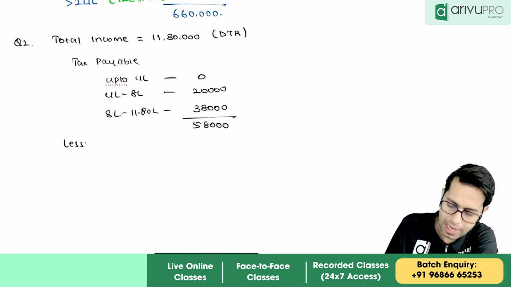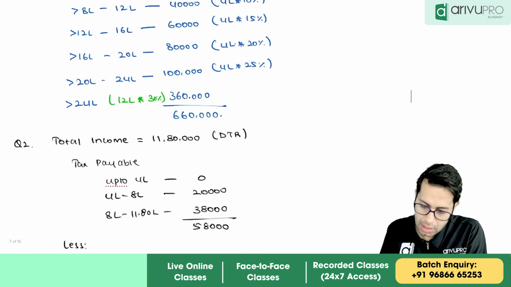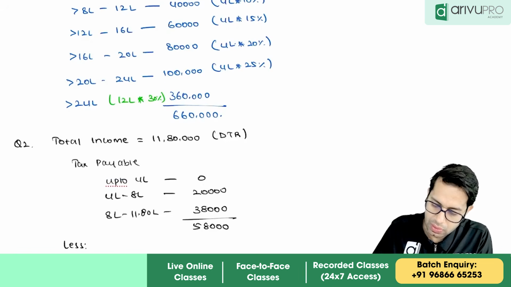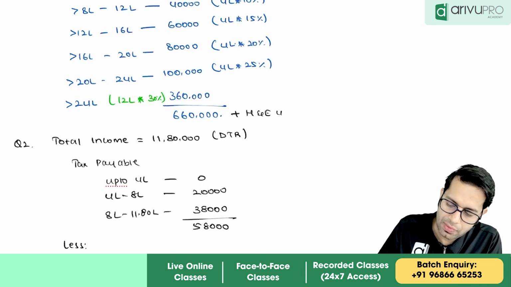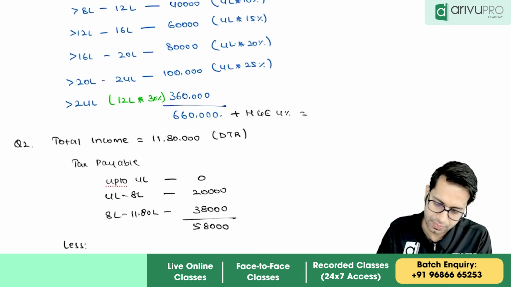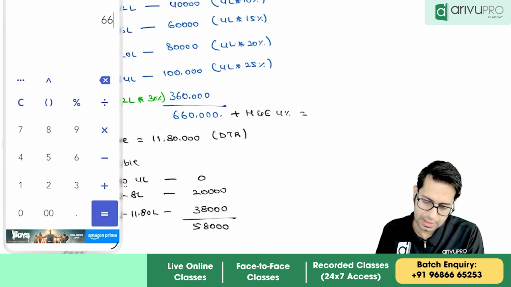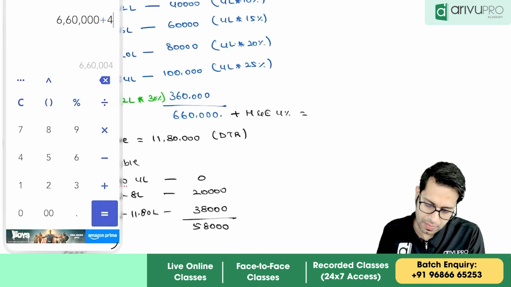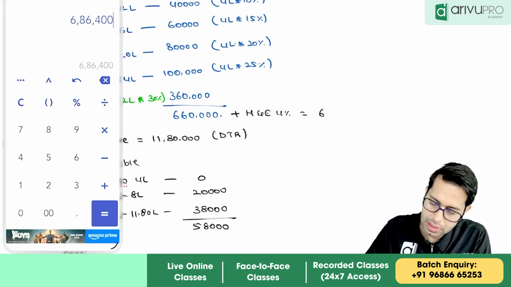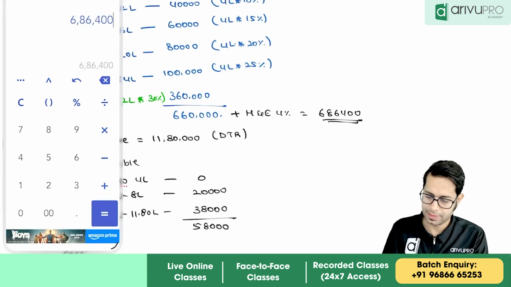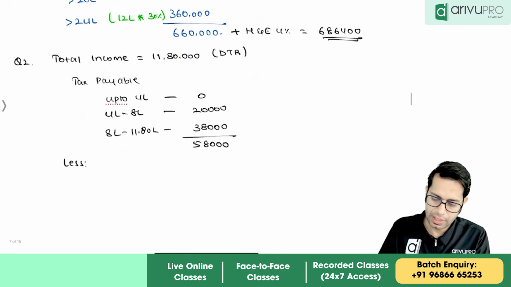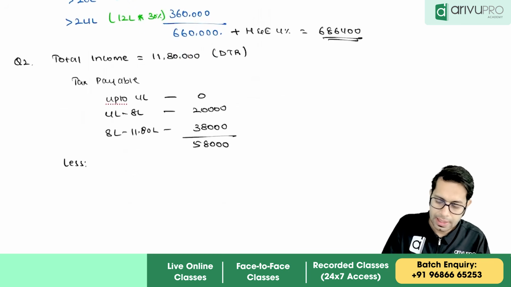Now before adding cess, we should subtract. By the way, on this question, I'm sorry, we should add health and education cess of 4%. 6,60,000 plus 4%, 6,86,400 is the answer. So over here I will subtract what, sir? I will subtract the rebate.